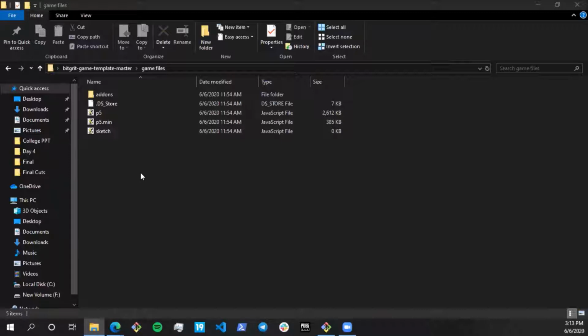All right. So I think we can start coding. You guys can open up your VS Code, and I'll do the same as well. Open up VS Code and open this particular folder, BitGrid Game Template Master.